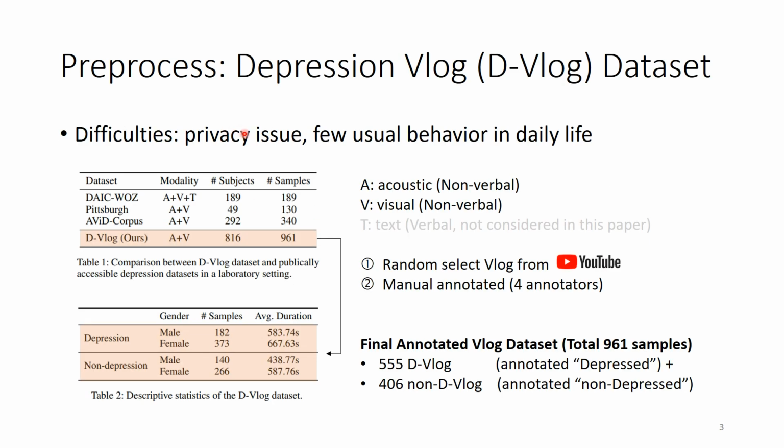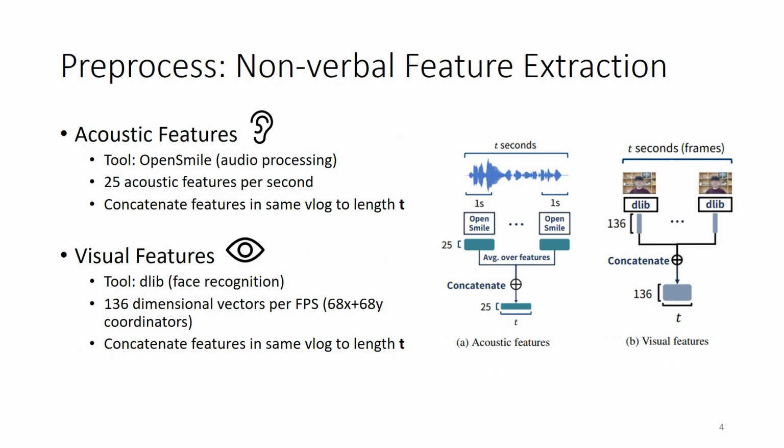Before building this model, this paper proposed a new dataset called D-Vlog that includes the nonverbal behavior of depressed individuals captured in daily lives from YouTube. And after manual annotation, the final annotated dataset consists of 961 samples, which consists of 555 D-Vlog and 406 non-D-Vlog.